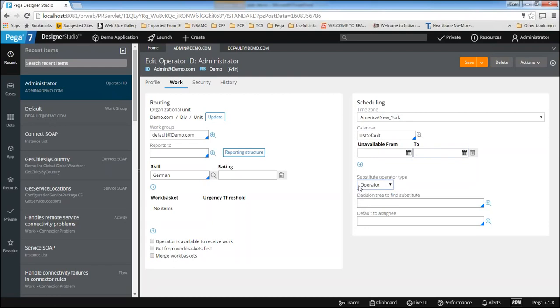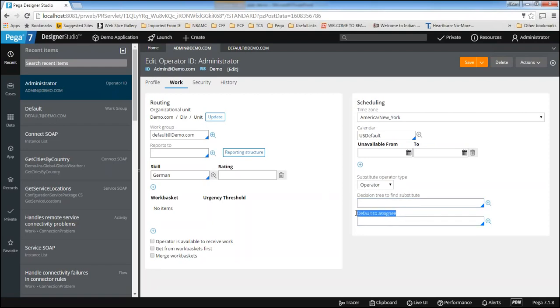So who is the substitute operator for you? The system will automatically assign the work to that person. To determine the substitute operator, we have some more rules called decision trees. We need to make the decision before identifying a particular operator. We will configure it here. And even if the substitute operator is not available, we'll go